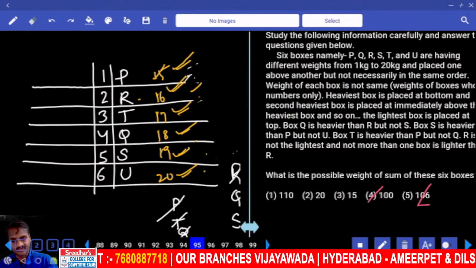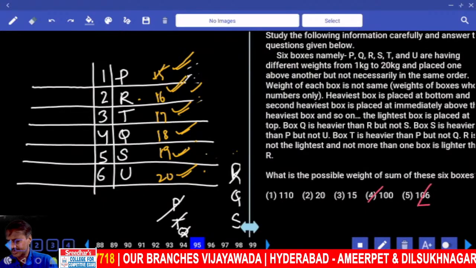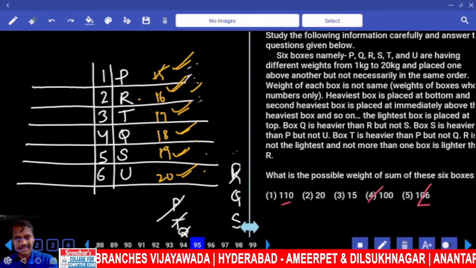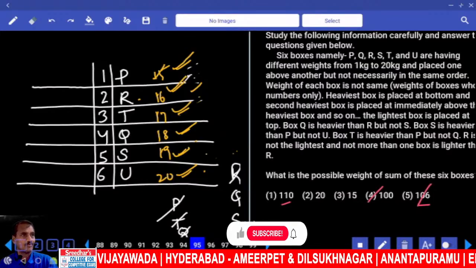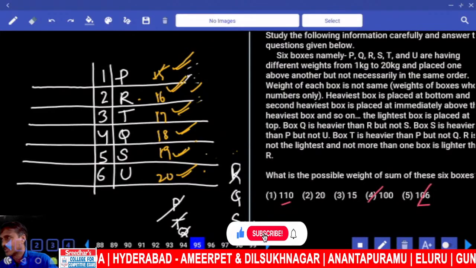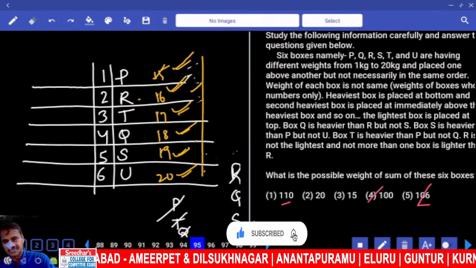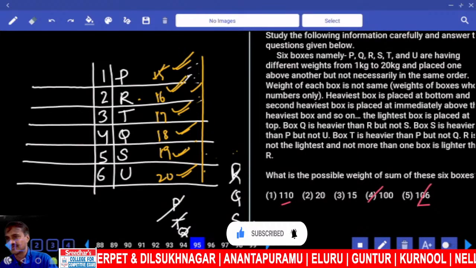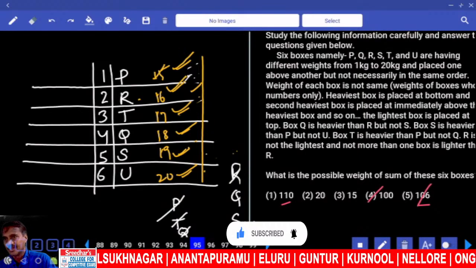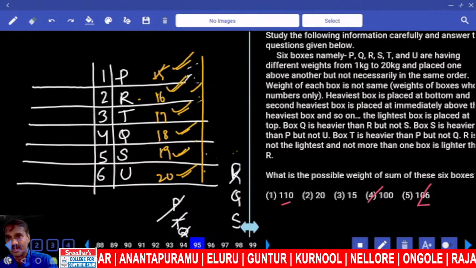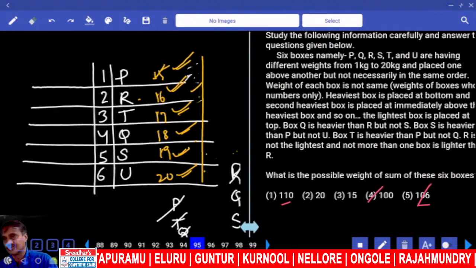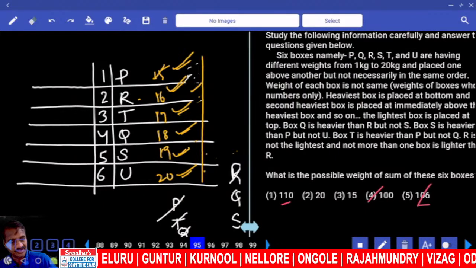Then next one, what is the weightage of this one? And 110, is there a chance of 110? Can we have 110 here? Now maximum itself 15, 16, 17, 18, 19, it itself is how much? 105. And it cannot be more than 105. Hence it must be lesser than 105. Lesser than 105, what is the number we have?